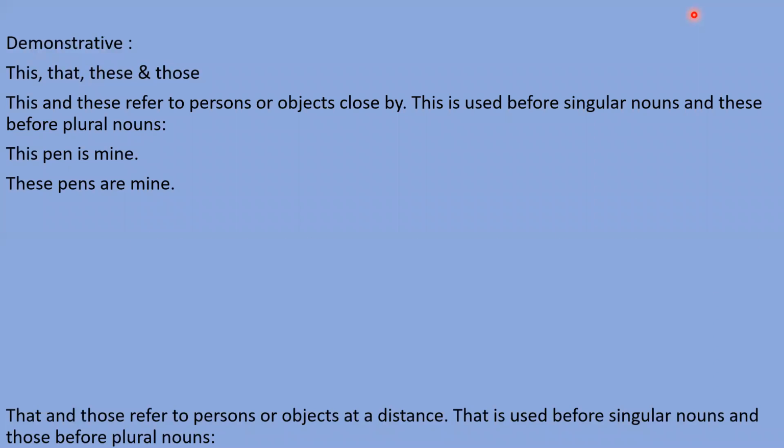So firstly, today we discussed demonstrative adjectives. Which adjectives are used to demonstrate things, to point out things? Those adjectives are called demonstrative adjectives, like this, that, these, and those. This and that we use for singular things, and these and those for plural things. When things are near to you, close by, we should use this and these. When things are not near to you, they are at a distance, you should use that or those, right? Regarding this, we did one exercise.